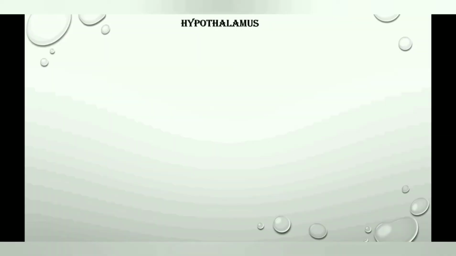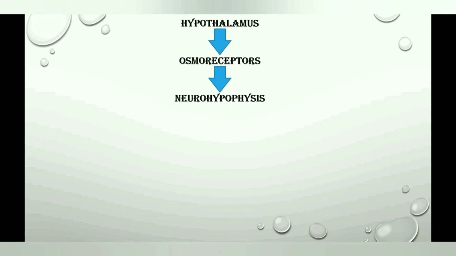This is starting with hypothalamus. Hypothalamus contains receptors which are called osmoreceptors. Whenever there is change in osmolarity, these osmoreceptors trigger neurohypophysis, which is nothing but pituitary gland. This neurohypophysis then releases ADH.